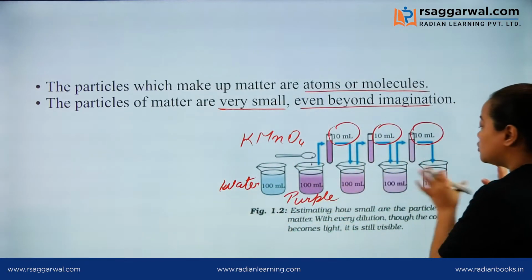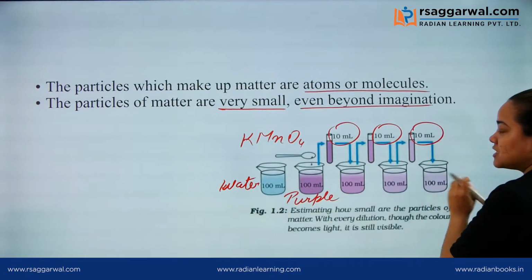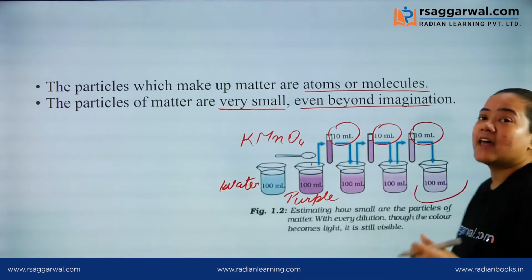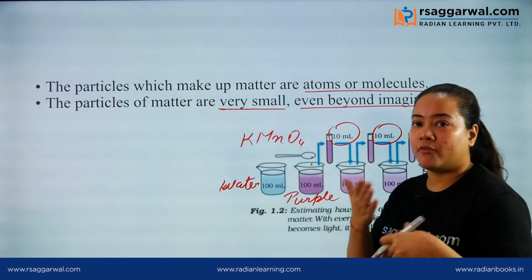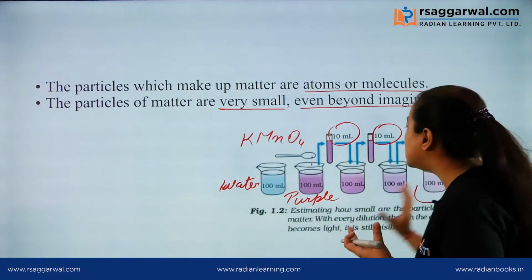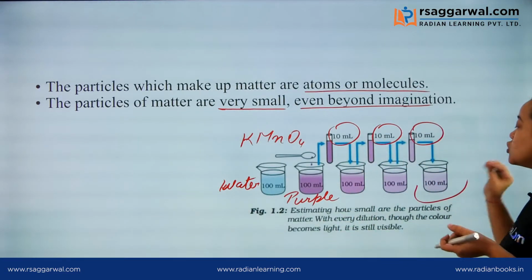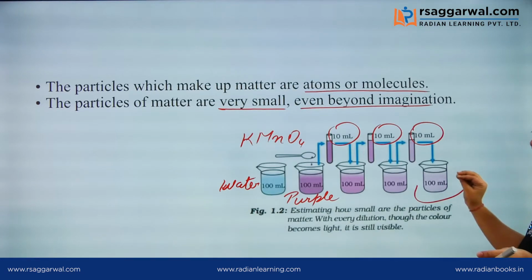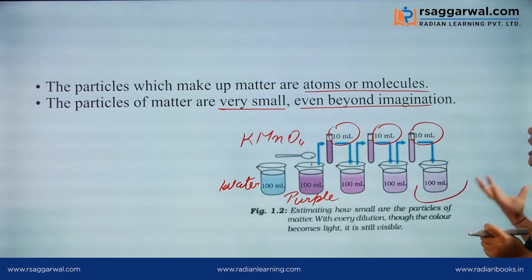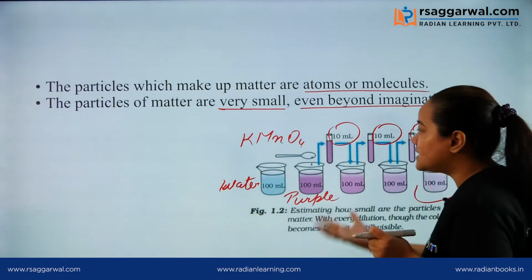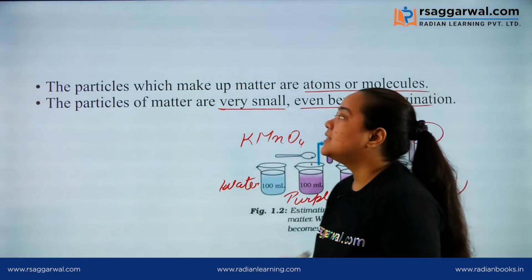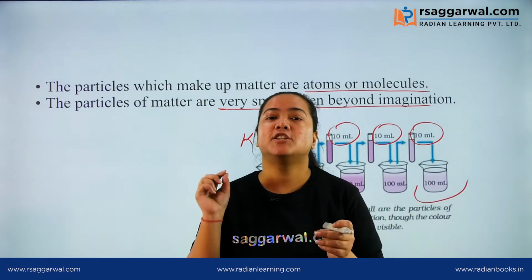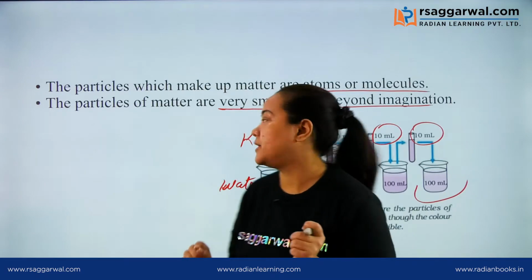The intensity of the color changes, but still some color is present, so some potassium permanganate is still there. From this activity we conclude that the particles of matter are very small and tiny.